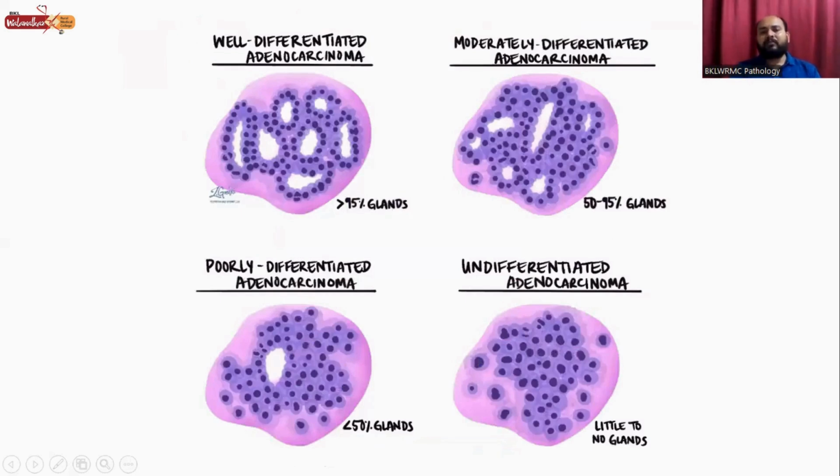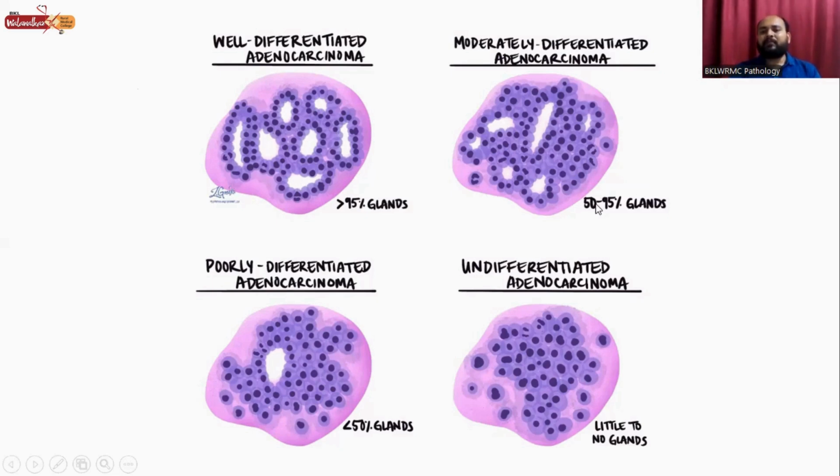So here, according to differentiation, these adenocarcinoma tumors are classified as well differentiated adenocarcinoma, moderately differentiated adenocarcinoma, poorly differentiated adenocarcinoma, and undifferentiated adenocarcinoma. So differentiation means how much the tumor looks similar to the original tissue. So here you can see there are more than 95% glands, so it is well differentiated adenocarcinoma, and these glands are lined by neoplastic malignant cells.